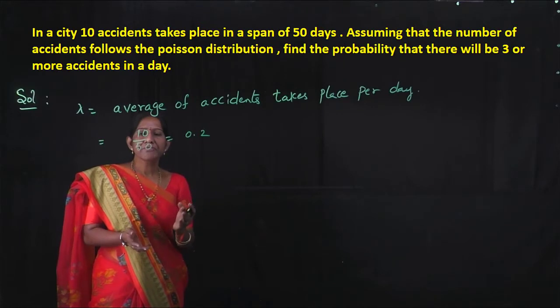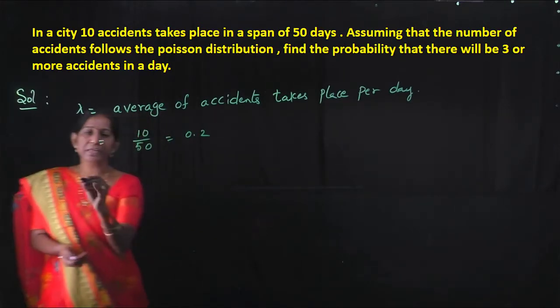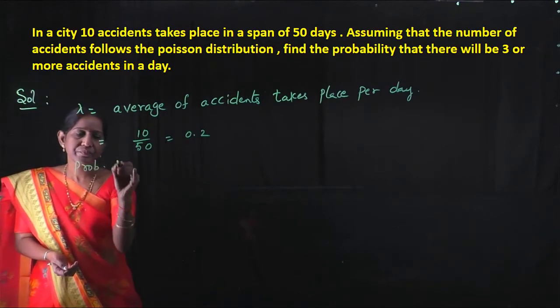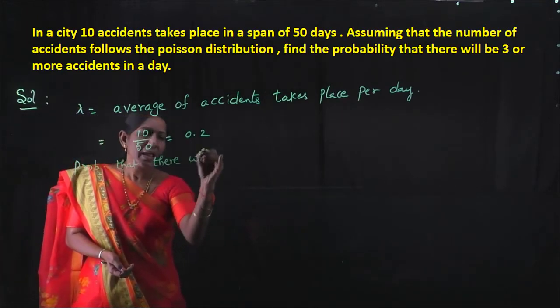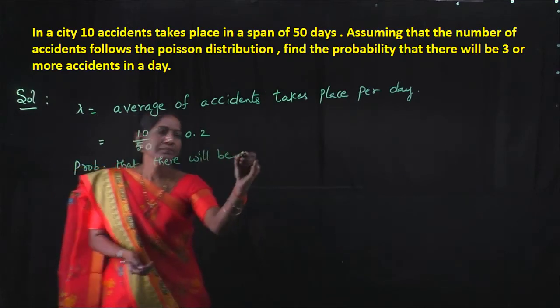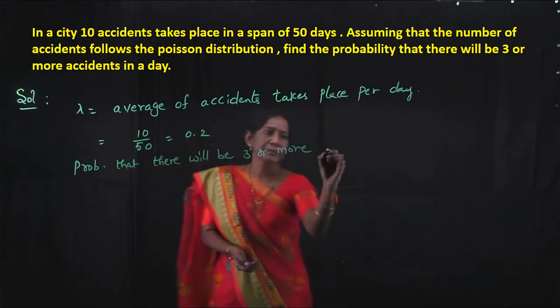By using Poisson distribution, we have to find the probability that there will be 3 or more accidents in a day.